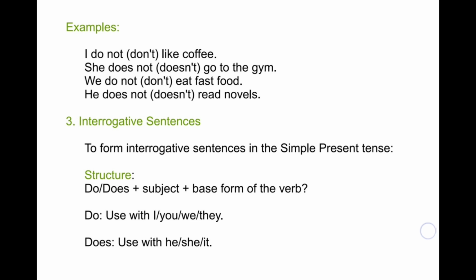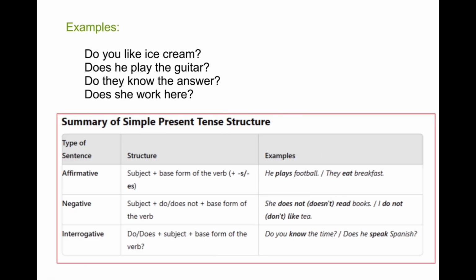Interrogative sentence. To form an interrogative sentence in the simple present tense, the structure is do or does plus subject plus the base form of the verb. Do is used with I, you, we, they. Does is used with he, she, it only. Examples: Do you like ice cream? Does he play guitar? Do they know the answer? Does she work?